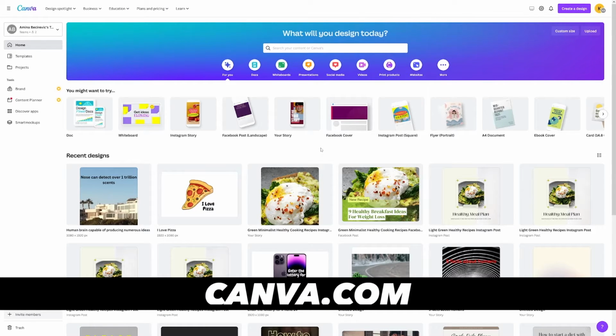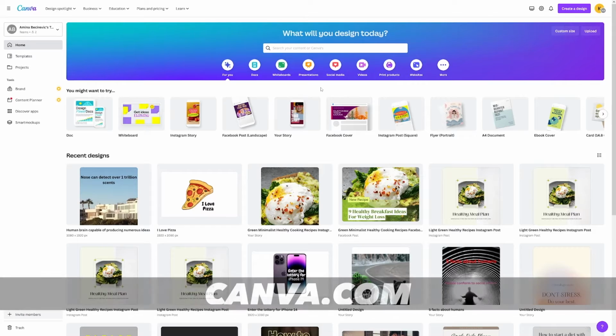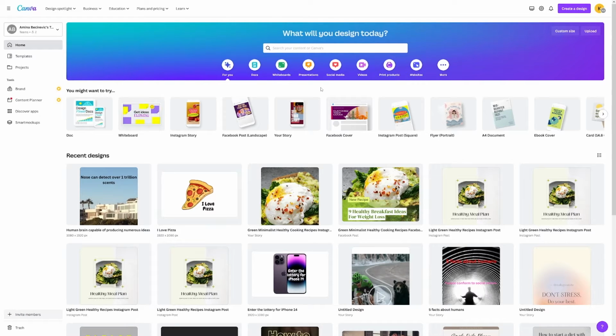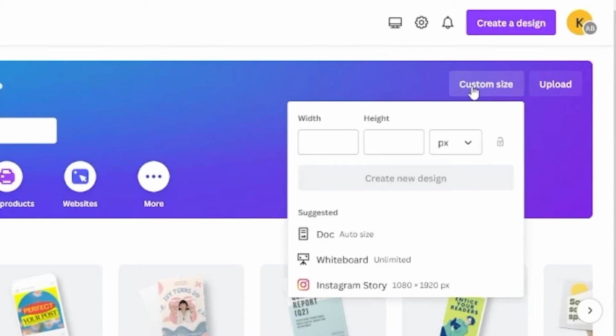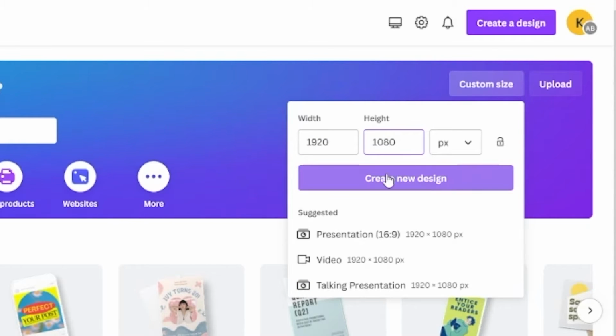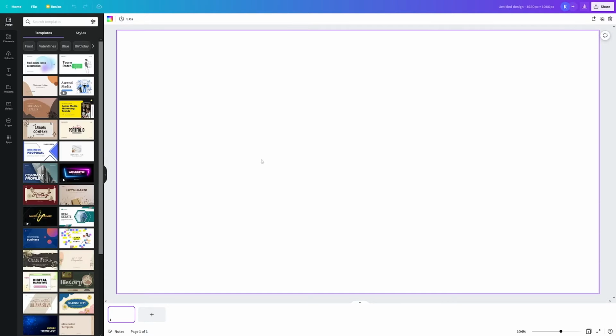Canva.com has a lot of free templates for you, but since we have a picture which is free, we don't need templates. We can just use the editor that's inside of your browser. You can click on this button, which is entitled Custom Size, and make it 1920 by 1080. That's full HD. So now click on Create New Design.